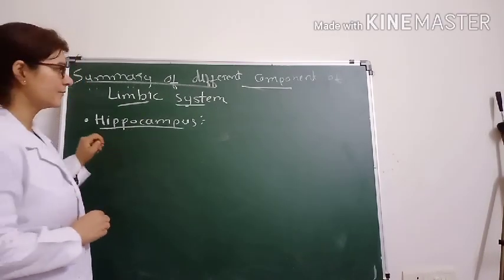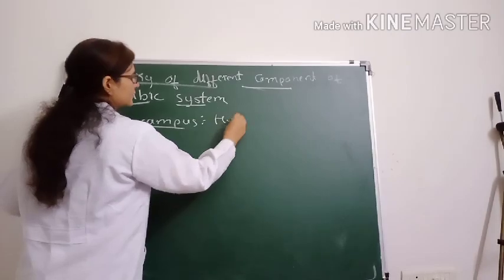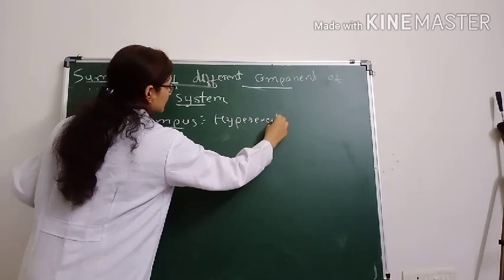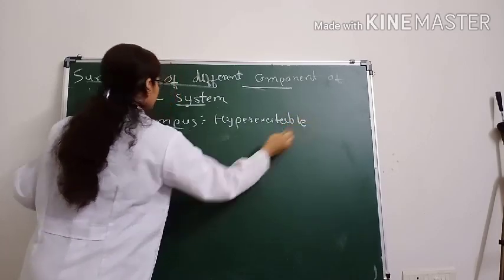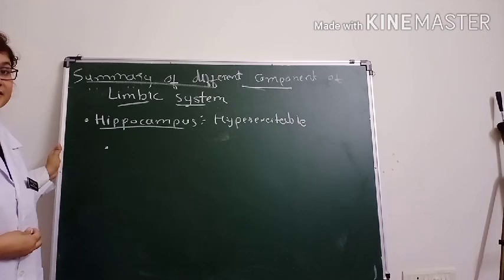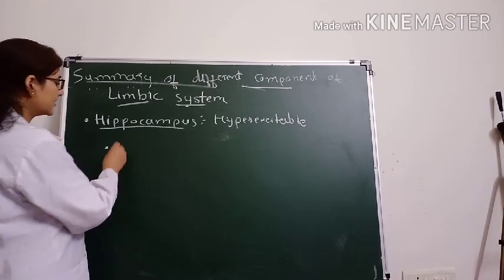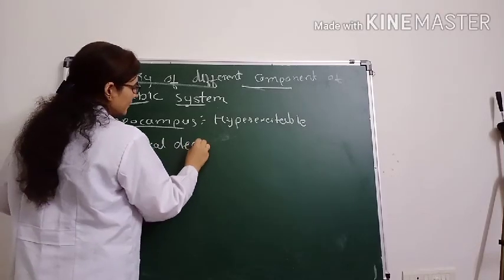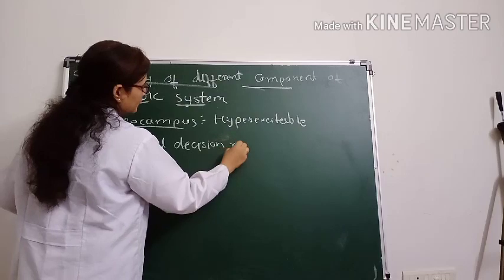The hippocampus, remember that it is a hyperexcitable structure. Just remember hyperexcitable structure, right? The second thing is that it is responsible for critical decision making neuronal activity.